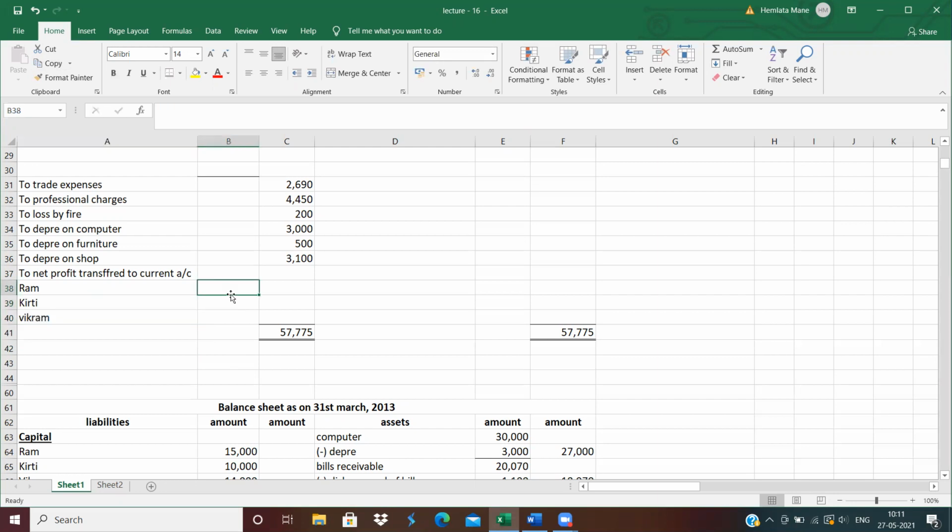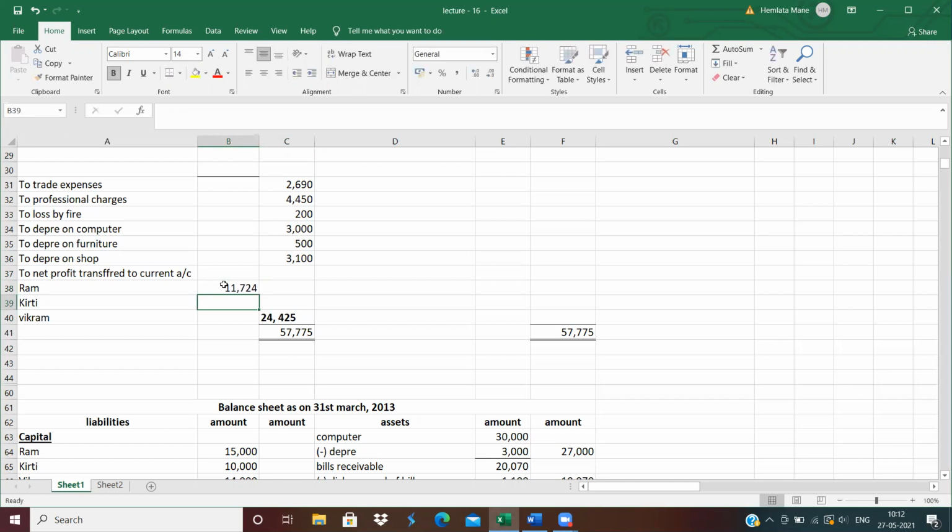The net profit is 24,425. So distribute this amount in the ratio of 12:8:5.